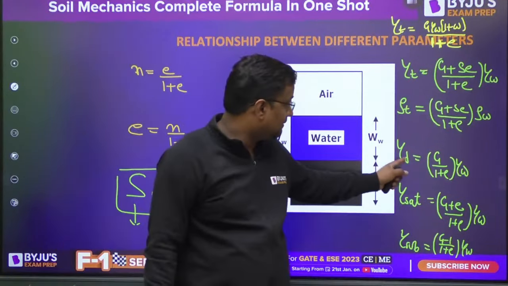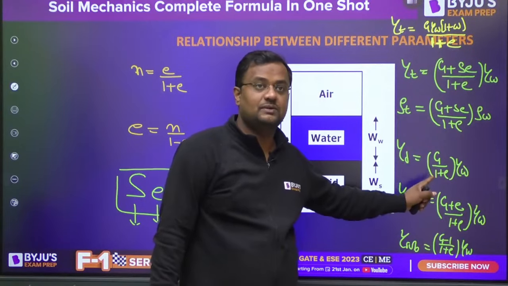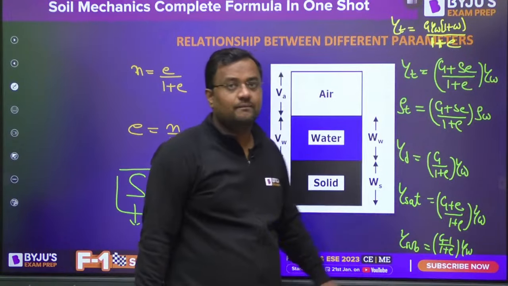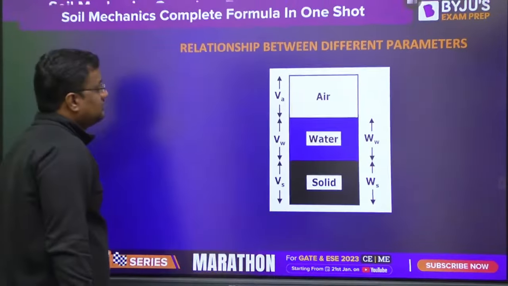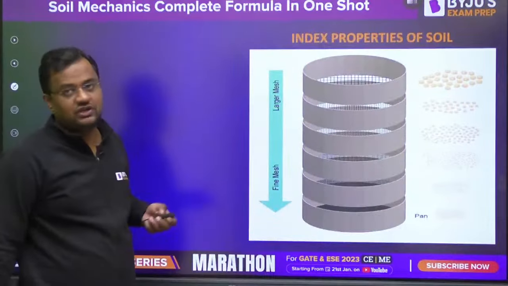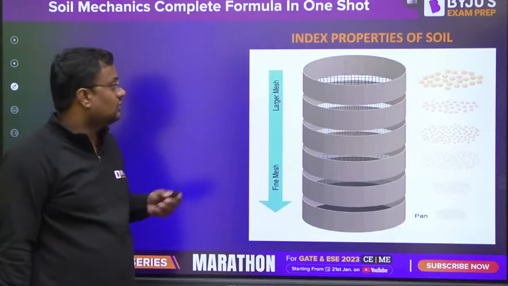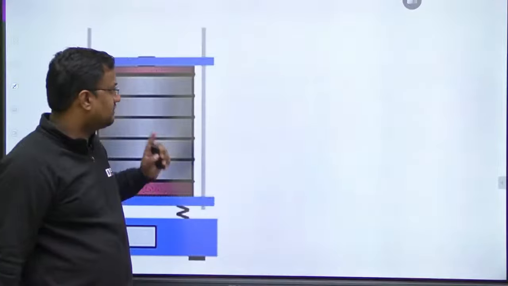Gamma D by gamma W will be G upon 1 plus e. Okay. Now, let's move to the second chapter, classification of soil. Not the second chapter, in the first chapter only.